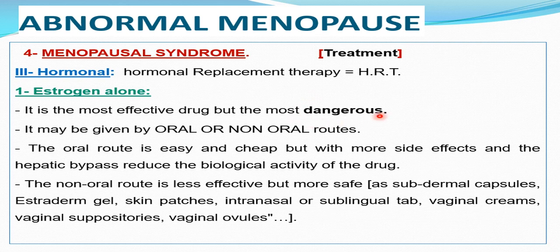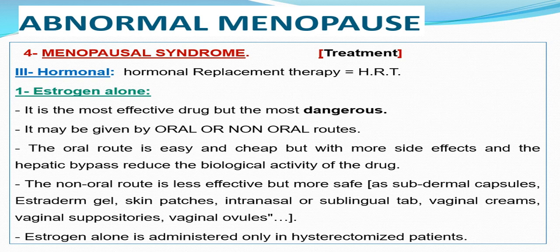on. It may be given by oral or non-oral routes like skin cream or skin patches or transdermal gel or intranasal or sublingual tablets or vaginal creams or vaginal suppositories or vaginal ovules. But estrogen after a long time, 6 months or more, leads to abnormal uterine bleeding and its carcinogenic effect will appear.